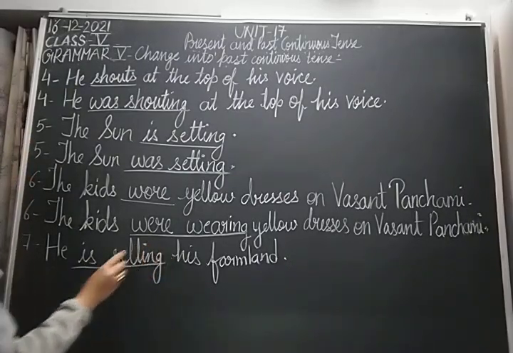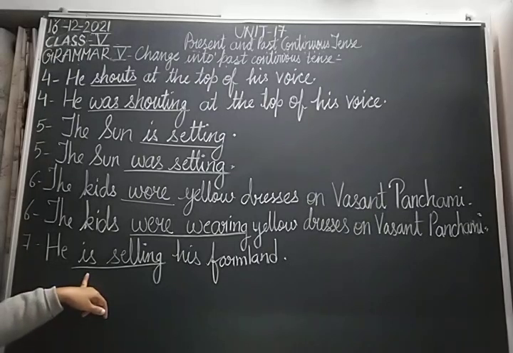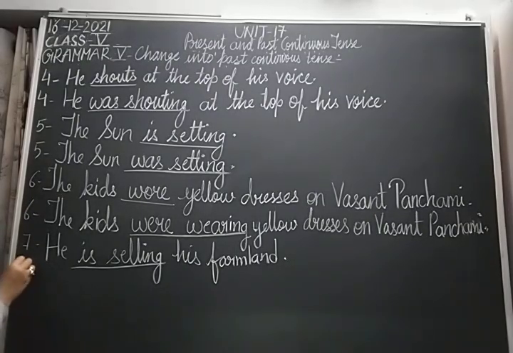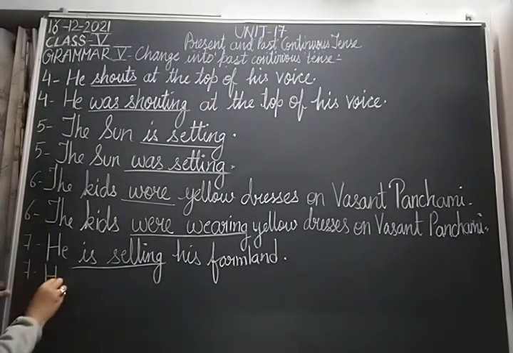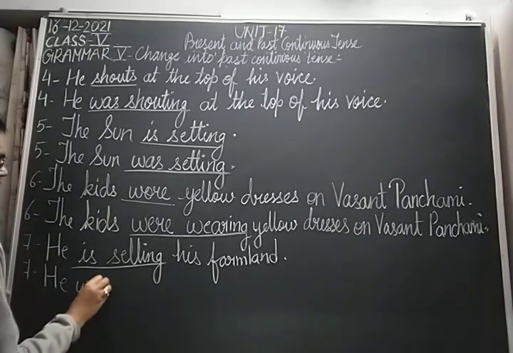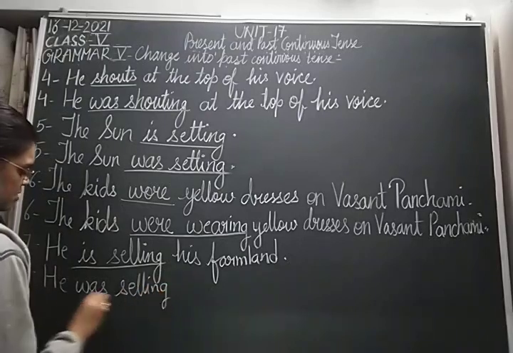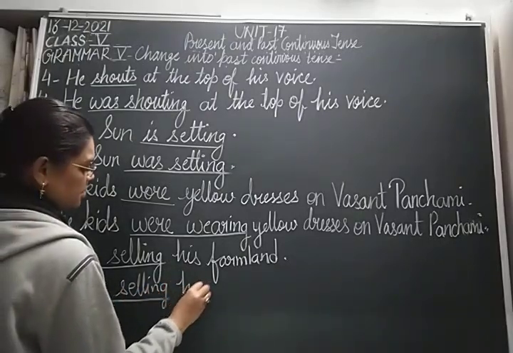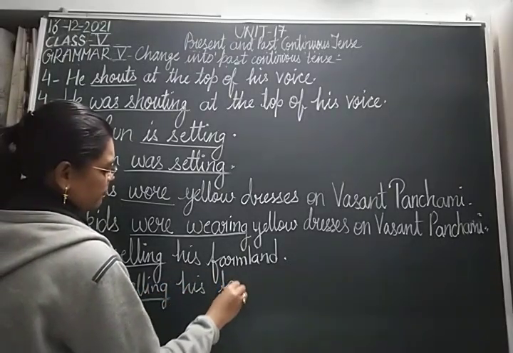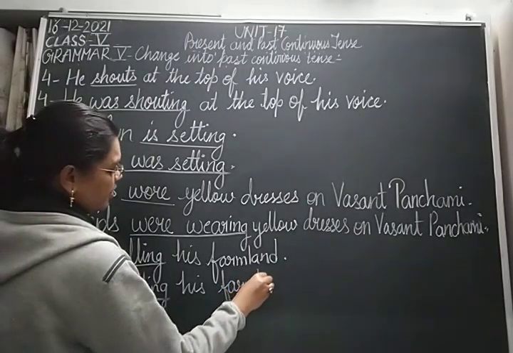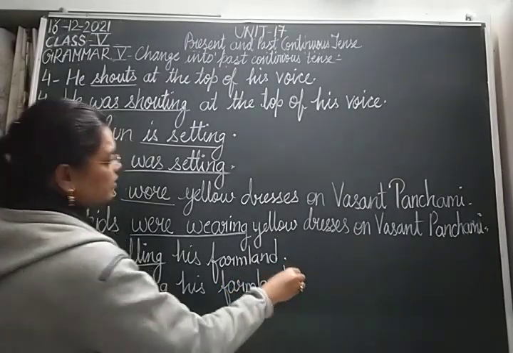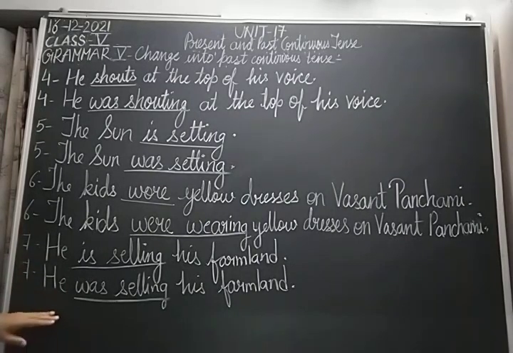So, what we need to do? We just need to replace this is with was. So, our sentence will be: he was selling his farm land. Clear? I hope all of you have written these 7 sentences, children. Let's revise, then I'll erase and write the 8th one.